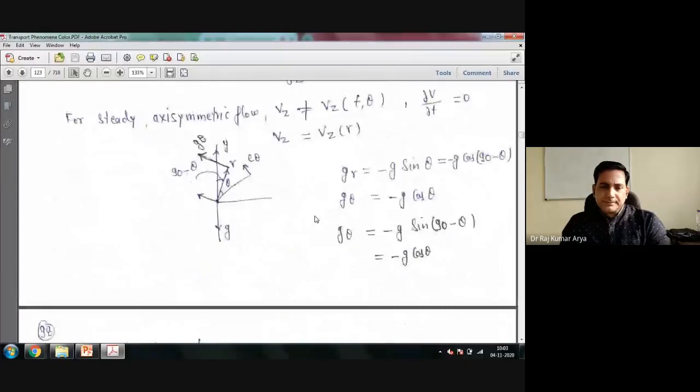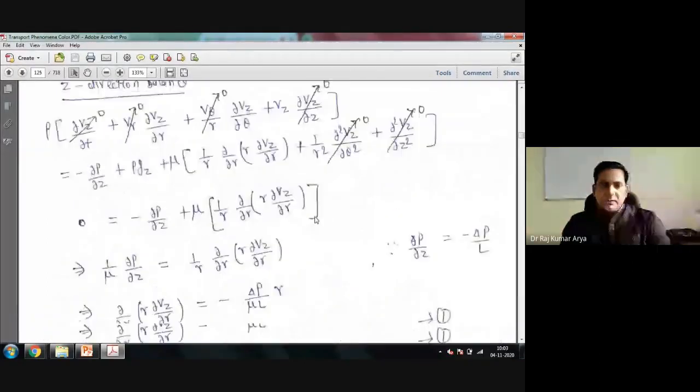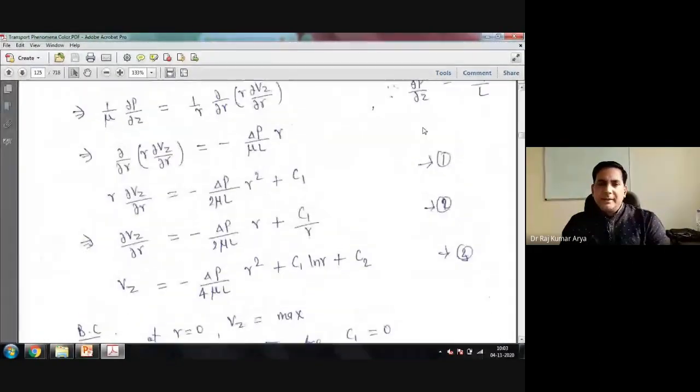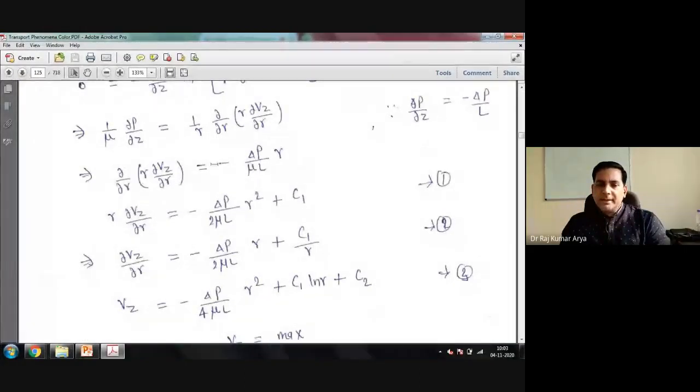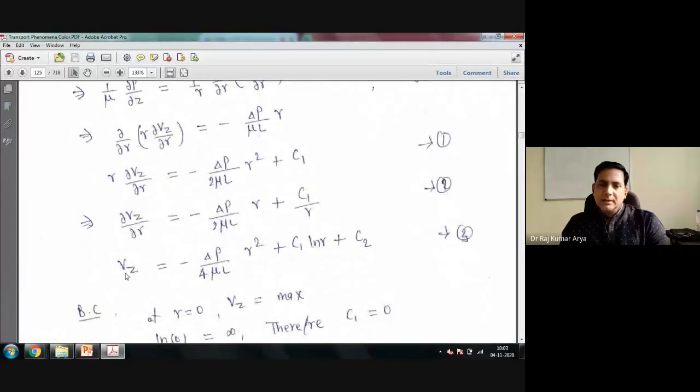Now let's come back there. We have integrated this equation two times. The first integration gave you equation number 1. After the reintegration of that, you got minus delta P by 4 mu L r square plus C1 ln r plus C2. Now you have two unknown constants and two boundary conditions; substitute them and you will get these unknown constants.